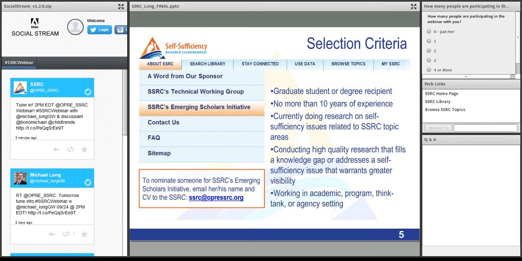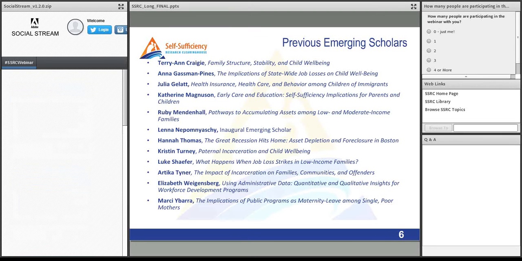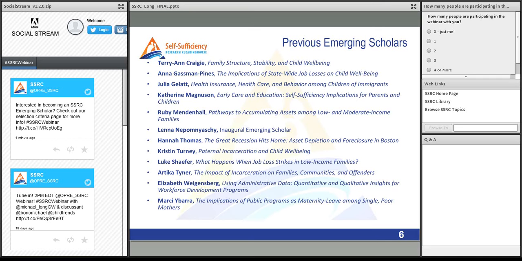And I want to highlight that they can be working in an academic setting or in a program setting, a think tank, or a public agency. Michael Long is the 13th emerging scholar, and previous emerging scholars have come from varied backgrounds and covered varied interesting topics, as shown here.